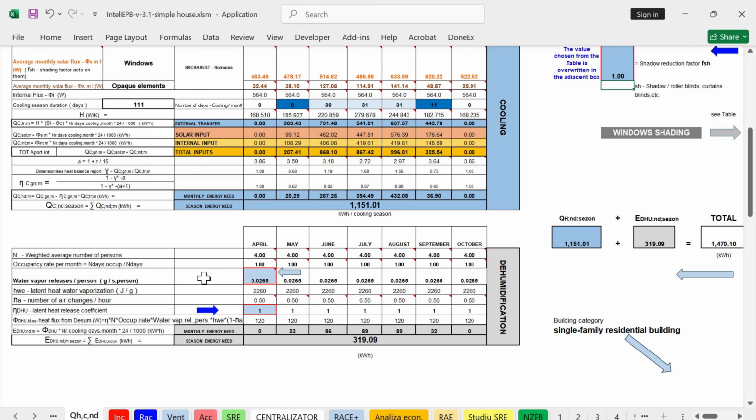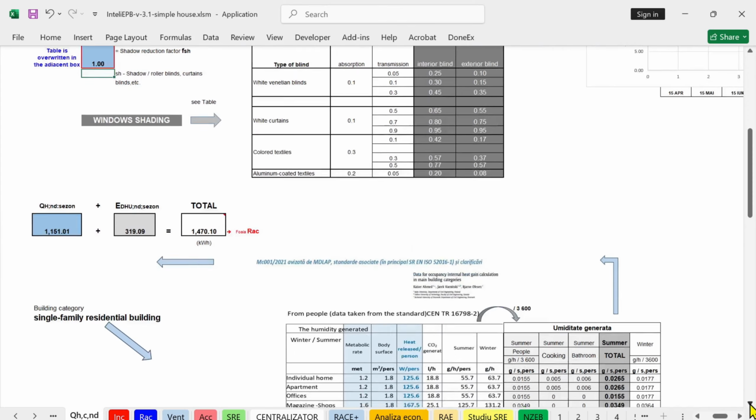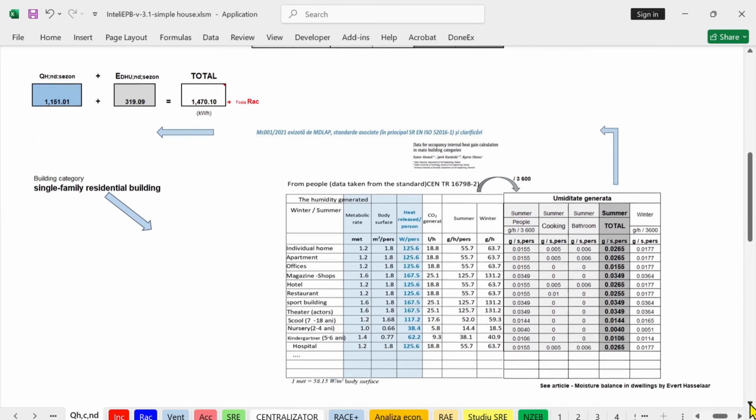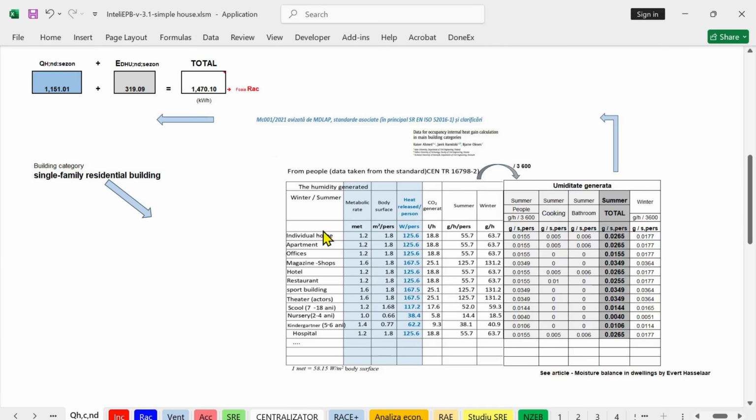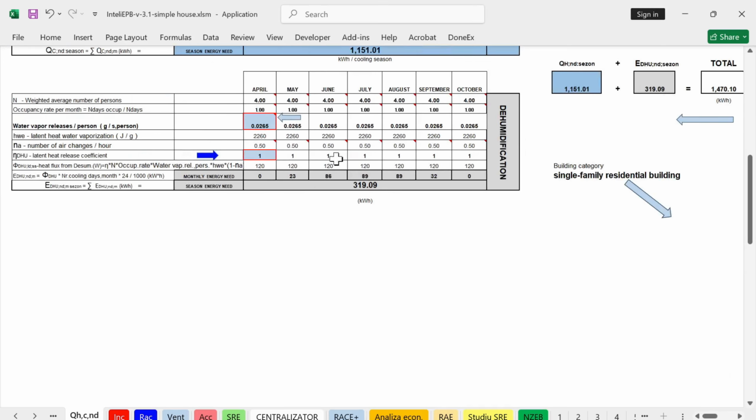Where can we get the water vapor release per person? There are a number of sources of information, for different types of buildings. We will look exactly at the individual home. We have also humidity generated by cooking and bathroom. We will make a total, and that total for an individual home in our case, we'll put it here.